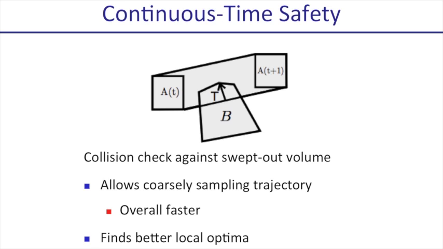Overall, it can be faster because it tends to make for a better convex optimization problem, because you now look really at the shape of the trajectory rather than the discrete samples along the trajectory. So overall, the optimization tends to be better behaved, and it tends to require fewer iterations than when only performing discrete time collision checking.